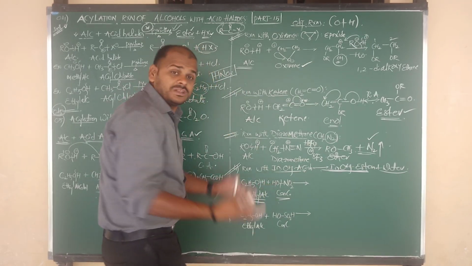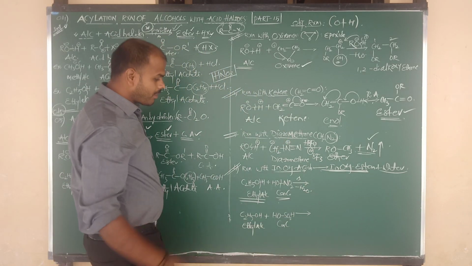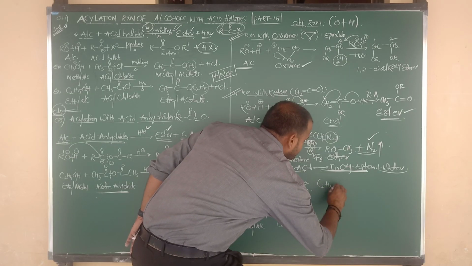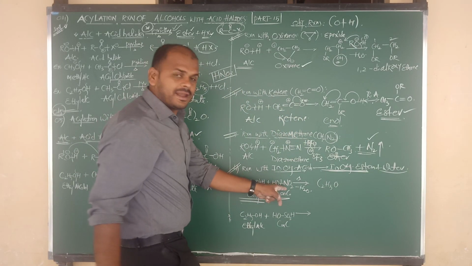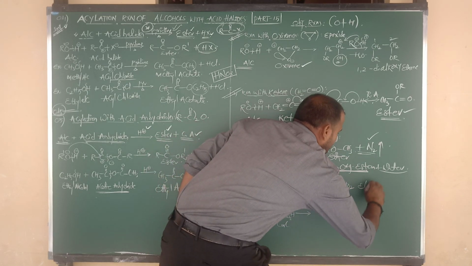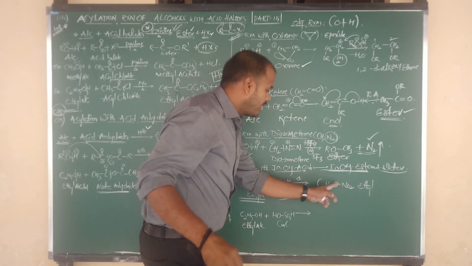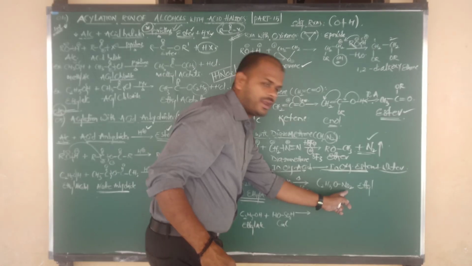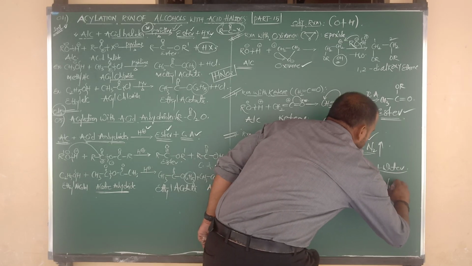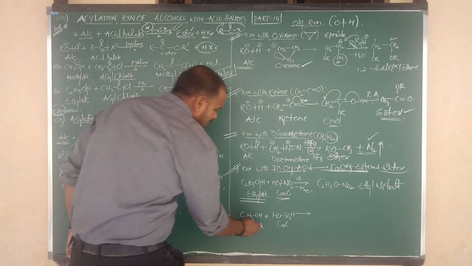Now H plus combines with OH and is removed in the form of a water molecule. The remaining C2H5O stays as it is, connected to the NO2 group. C2H5 means ethyl, and the remaining NO2 and O make NO3. NO3 means nitrate. So the product is ethyl nitrate.